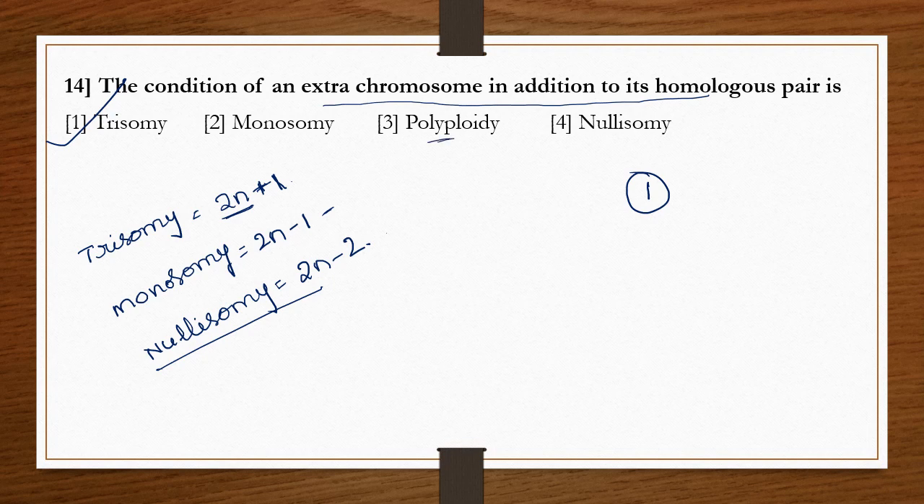In this type of question, you may be asked to find the odd one out among the given options. Among these four options, polyploidy is the odd one. The extra chromosome in addition to the homologous pair is trisomy. Deletion of one chromosome from the homologous pair is monosomy. Deletion of both is nullisomy. So as per the question, the correct answer is option 1.